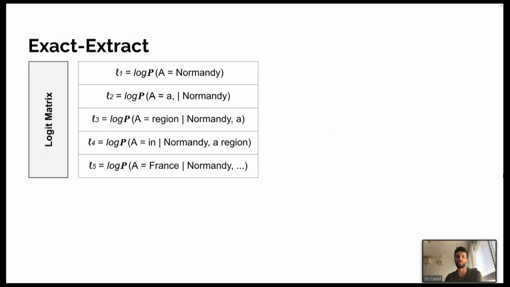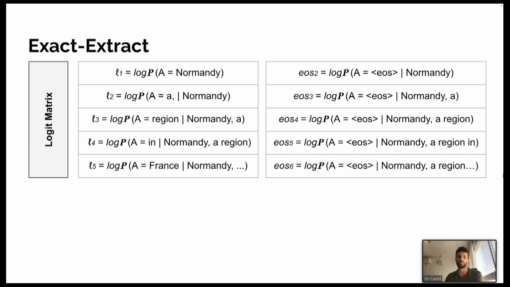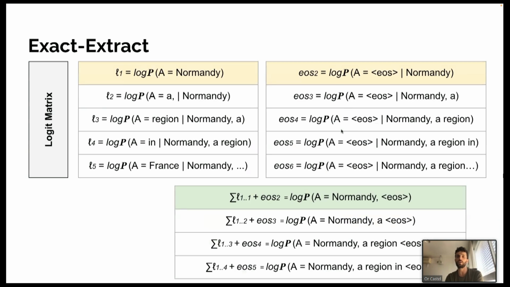So going back to the logit matrix, we feed the decoder with some suffix, and we get the log probabilities of every token conditioned on its preceding tokens. From the logit matrix, we also get the probability of the EOS token as well, conditioned on every series of tokens from the suffix. Now we can calculate log probabilities of every prefix in the input suffix.